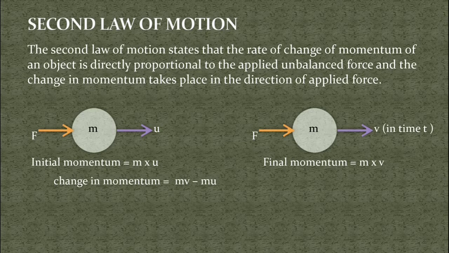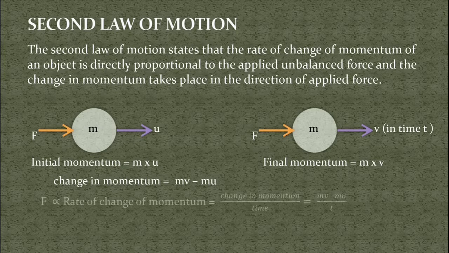Now students, rate of change of momentum is defined as change in momentum divided by the time in which that change has occurred. So rate of change of momentum is equal to (mv minus mu) upon t. Now according to the second law of motion, we can write this unbalanced force.